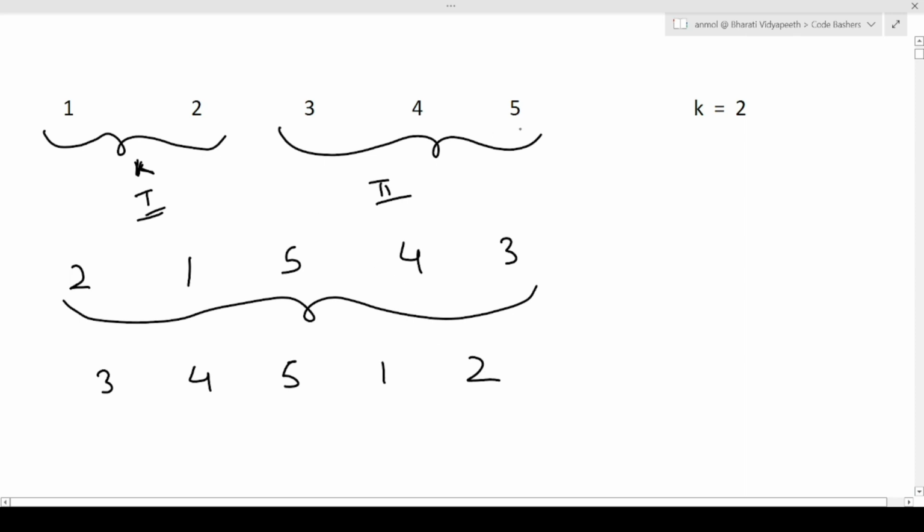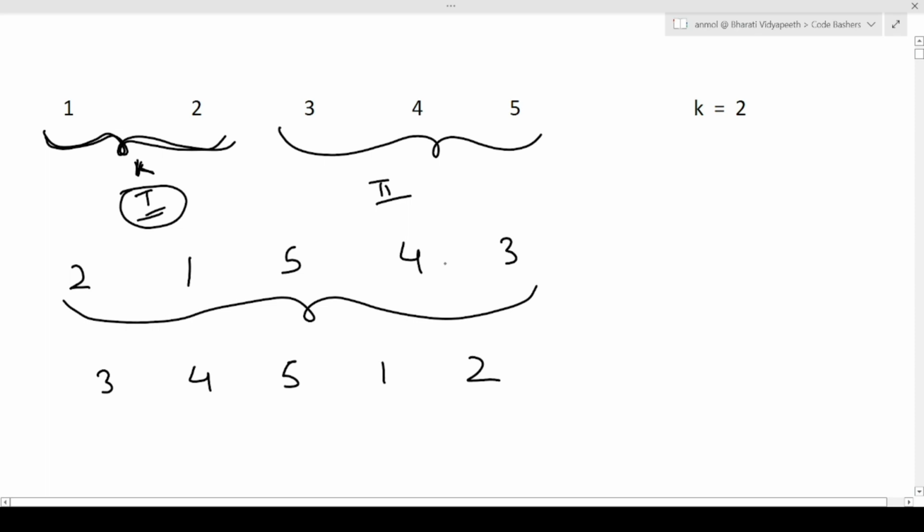I am telling you again, you are given an array. First of all, take the first k elements. Then in the second part take the remaining elements. First reverse the elements present in the first part, that is 1 2 was present, now you have reversed it to 2 1. Then reverse the elements present in the rest of the array, that is 3 4 5 was there, now you will just have to do 5 4 3.